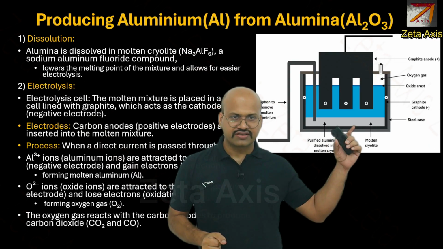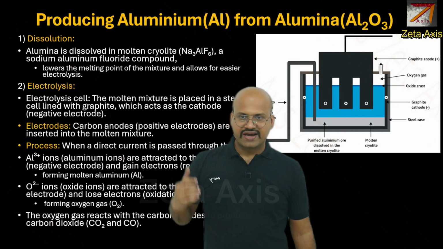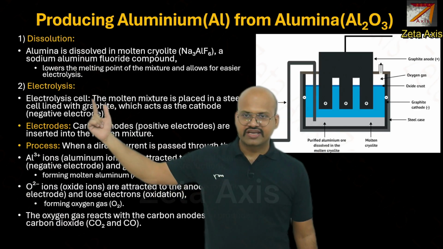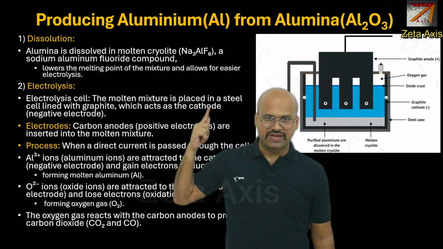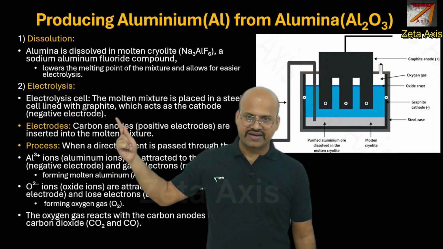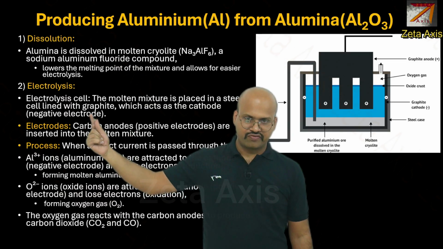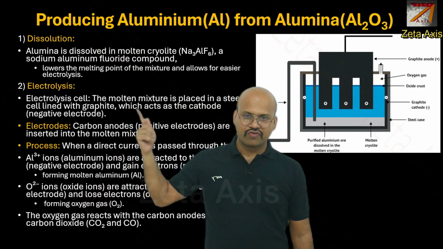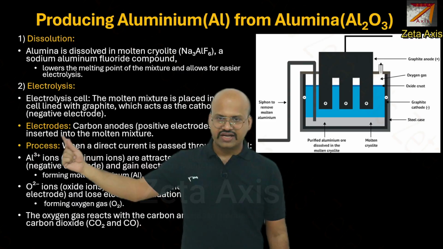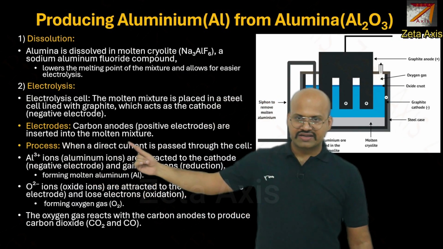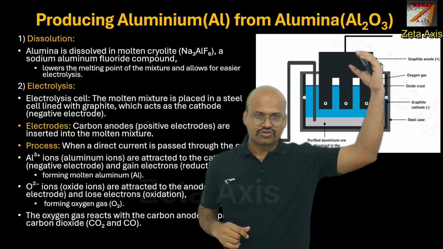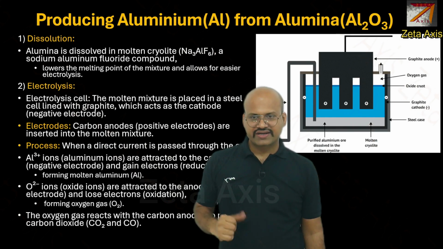That solution is put in this container and electrolysis is done. In the electrolysis cell, the molten mixture is placed in a steel cell lined with graphite. The lining is done with graphite because it provides carbon, which acts as a cathode. Now electrodes, carbon anodes, positive electrodes are inserted into the molten mixture. It is inserted over here and now electrical current is passed.